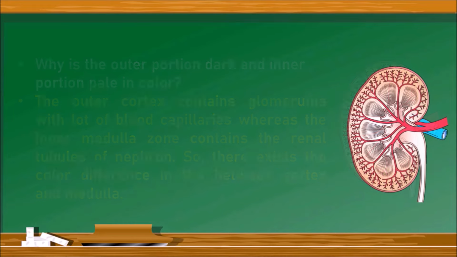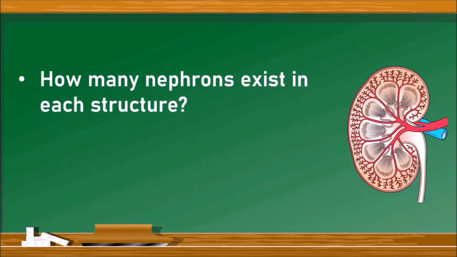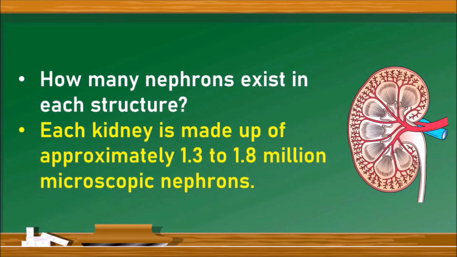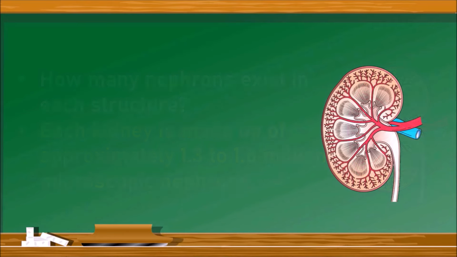Next question. How many nephrons exist in each structure? Or this question may also be asked as what is this structure made up of basically? So each kidney is made up of approximately 1.3 to 1.8 million microscopic nephrons. Next question.